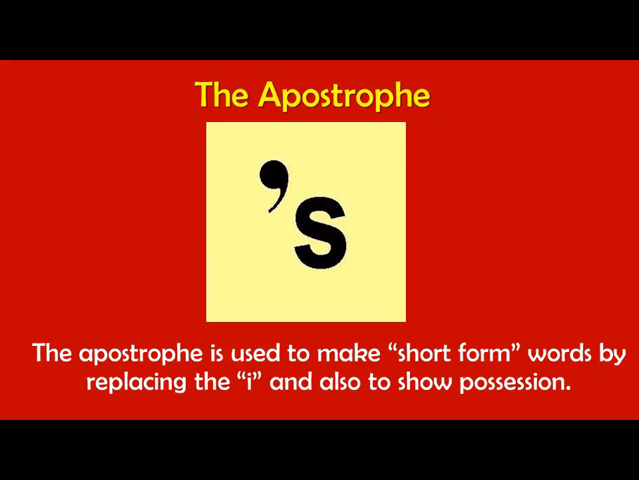Apostrophe. This is an apostrophe. An apostrophe helps us in English in two ways. The apostrophe helps us to make the short form, and the apostrophe helps us to show possession. Possession means belonging to. Let me give you some examples.